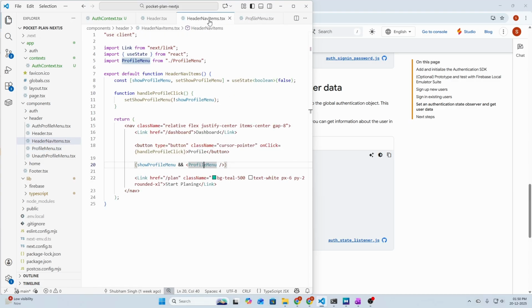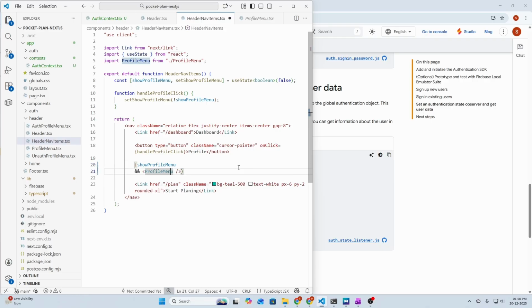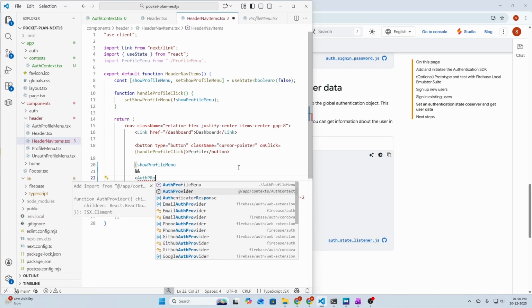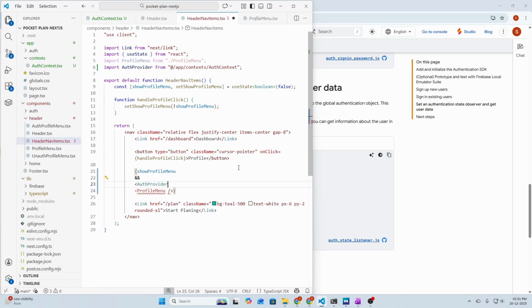So inside header nav items we need to actually wrap our profile menu here. So let's bring it down, and we need to say AuthProvider from app/context/auth-context, and we need to cover it with the AuthProvider.